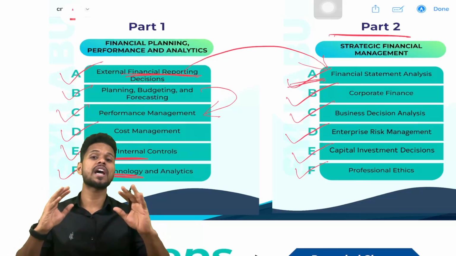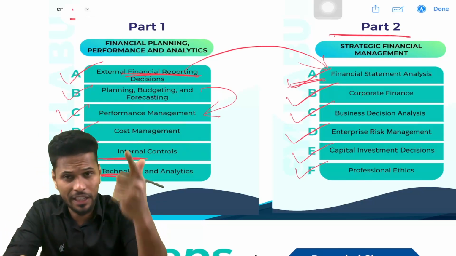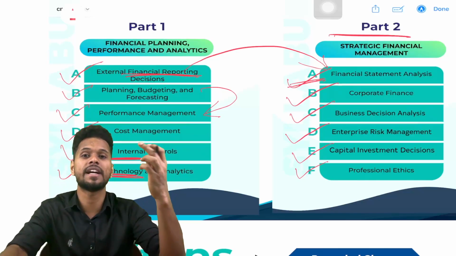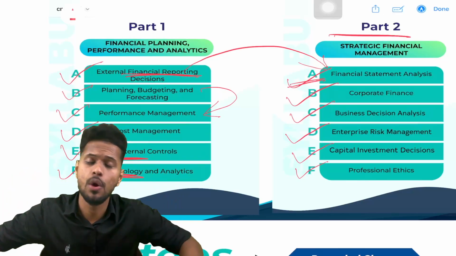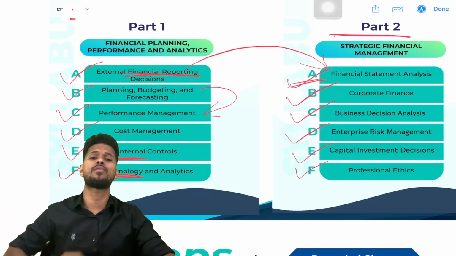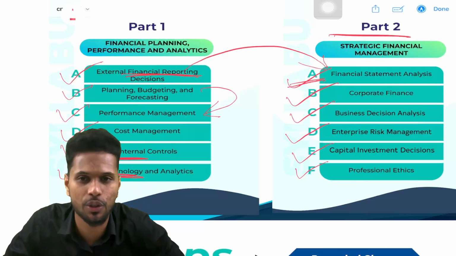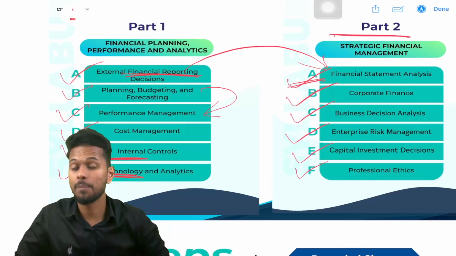Every profession has its own ethics. A doctor has ethics, a chartered accountant should have ethics, a lawyer has ethics, a teacher has ethics, a police officer has their own ethics. Like that, as a management accountant working in a company, you should work as per those ethics. So what are the rules and regulations that you should follow when you are working in a company, that we are studying in part 2 section F, professional ethics.